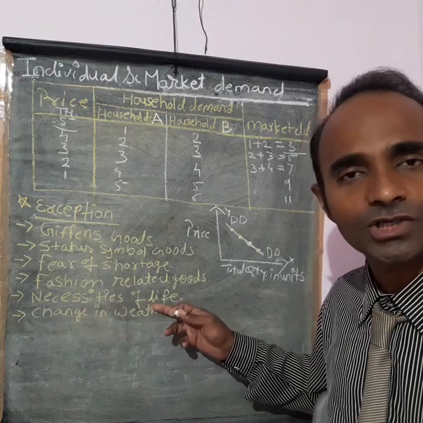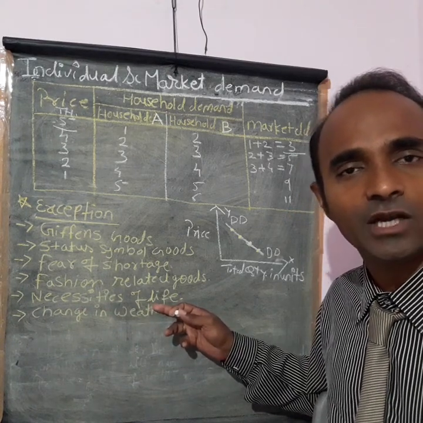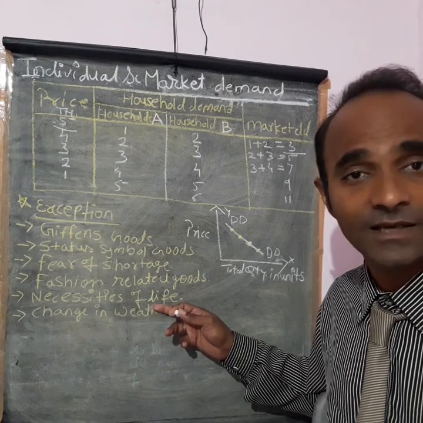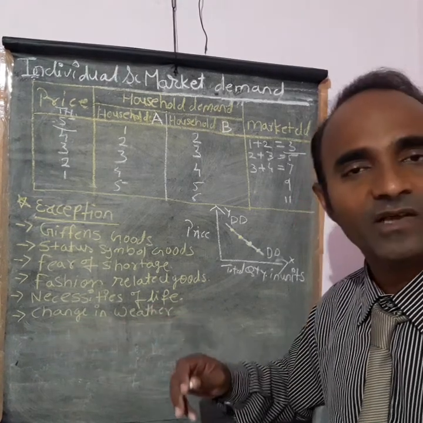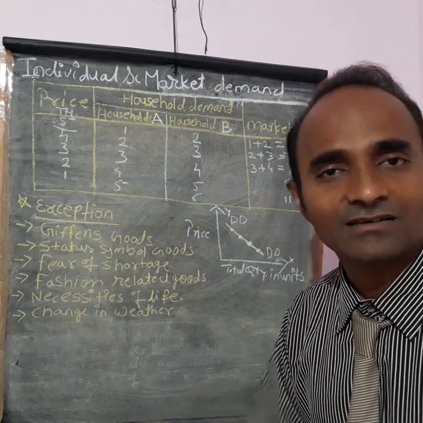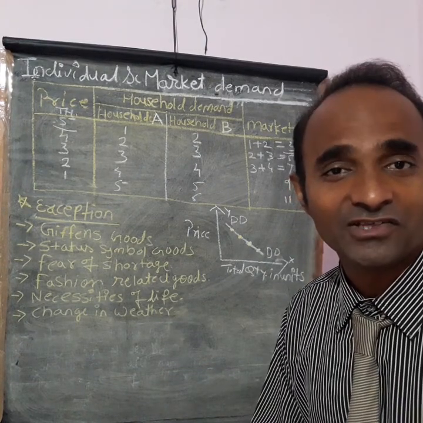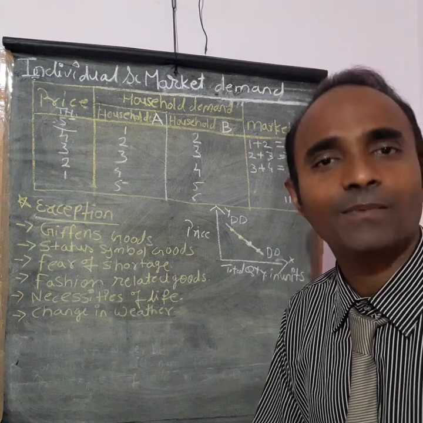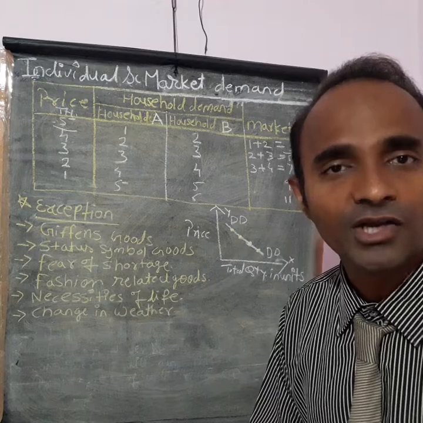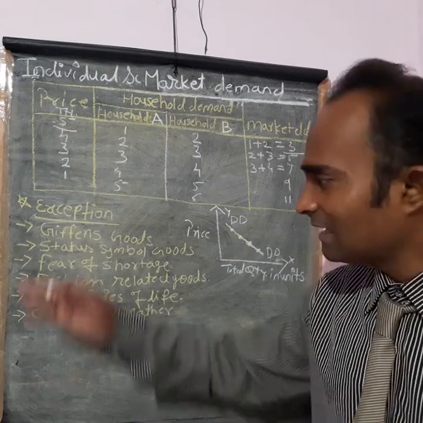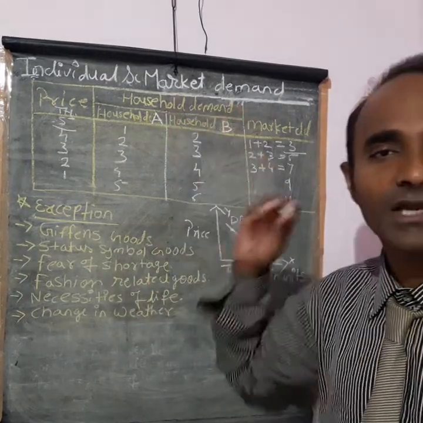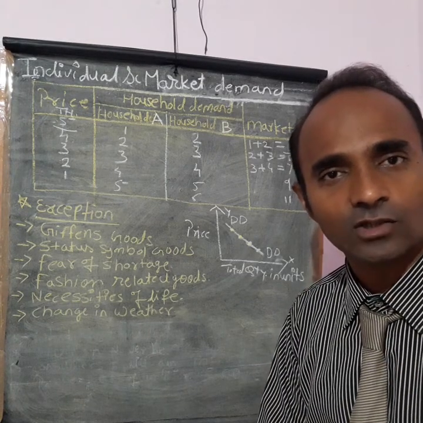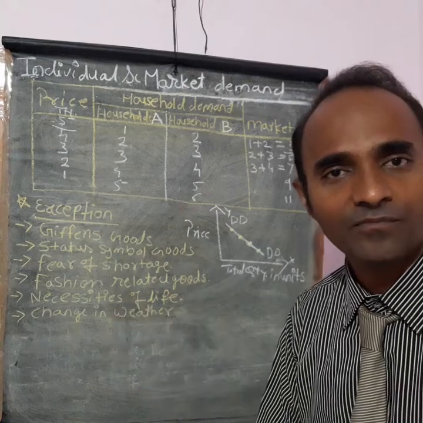Next, necessary goods. Even if the prices of rice and salt increase, you will continue to buy them because they are necessary products. Same in the case of a change in weather. When it rains and umbrella prices increase, do you think you will not purchase one? Never. Even if the price of an umbrella is higher, you will continue to buy it. So these are the exceptions to the law of demand. Students, continue to study these same topics again. Thank you very much.